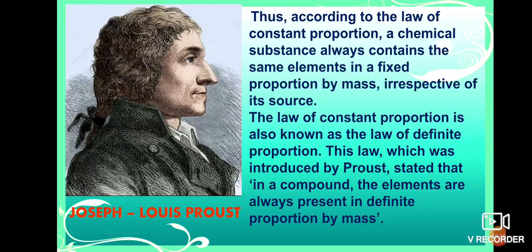There are two laws of chemical combination. The first law is given by Antoine Lavoisier, and the next law, the law of constant proportion, is given by Joseph Louis Proust. What is that statement? A chemical substance always contains the same elements in a fixed proportion by mass, irrespective of its source. Means if you want to make any compound or molecule, we have to maintain fixed proportions.